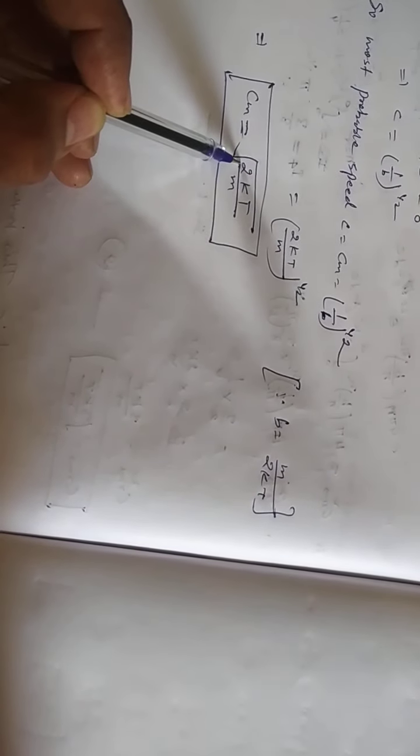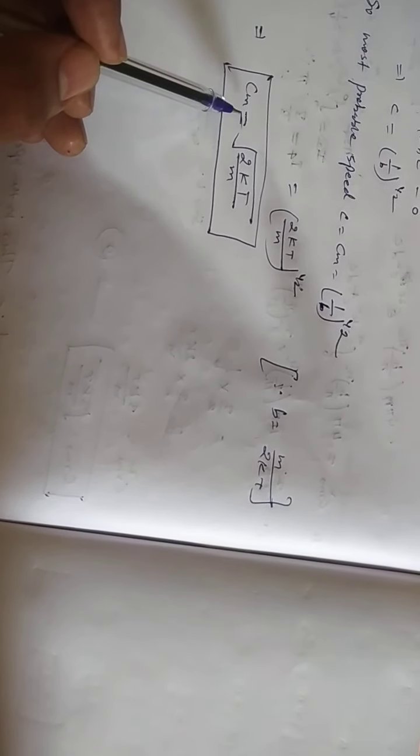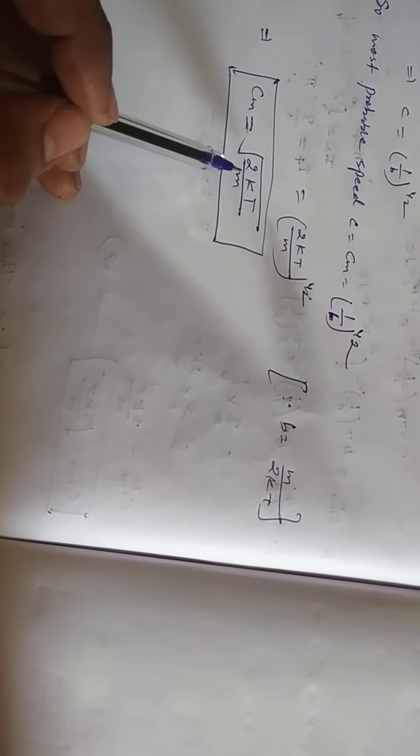Here we also note that c_m, most probable velocity, is also dependent on temperature, and c_m is inversely proportional to 1 upon under root m.